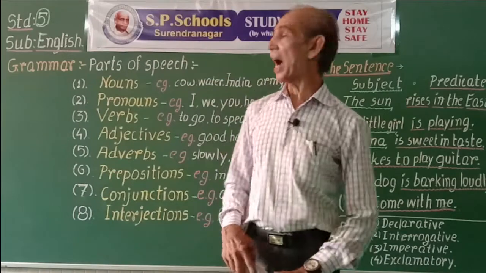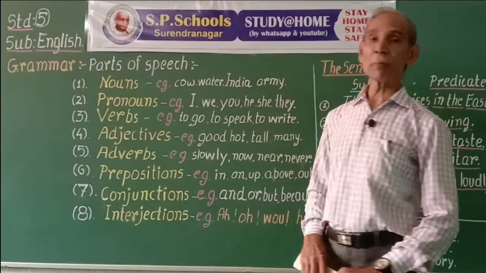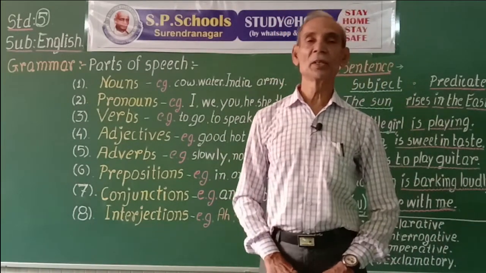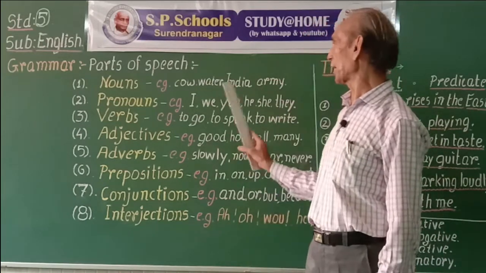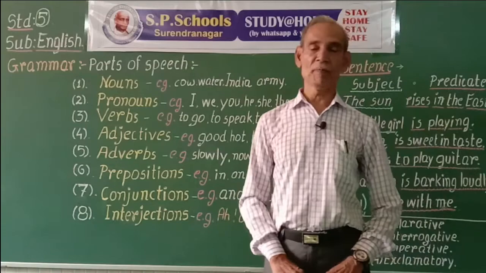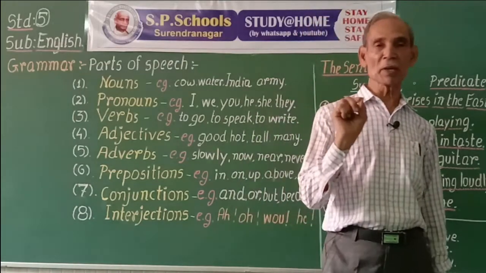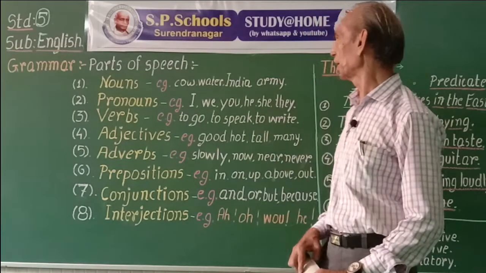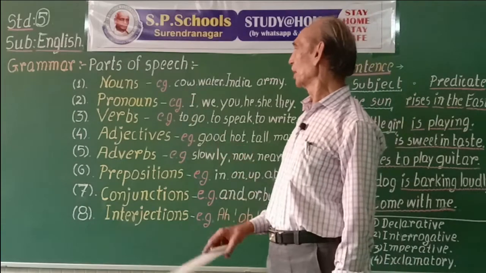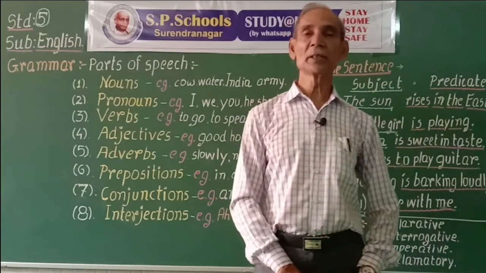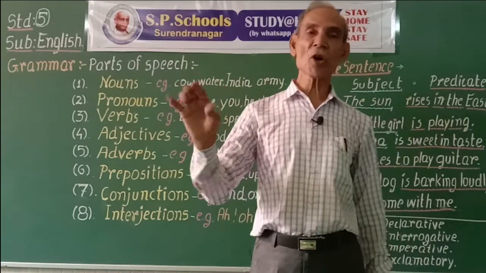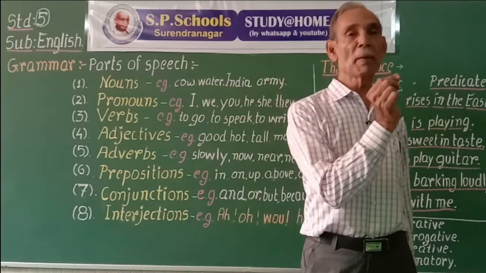Some nouns are given special names. They are called proper nouns. For example, India is a special name given to a country. Some nouns are given to the whole class or one member of the class.